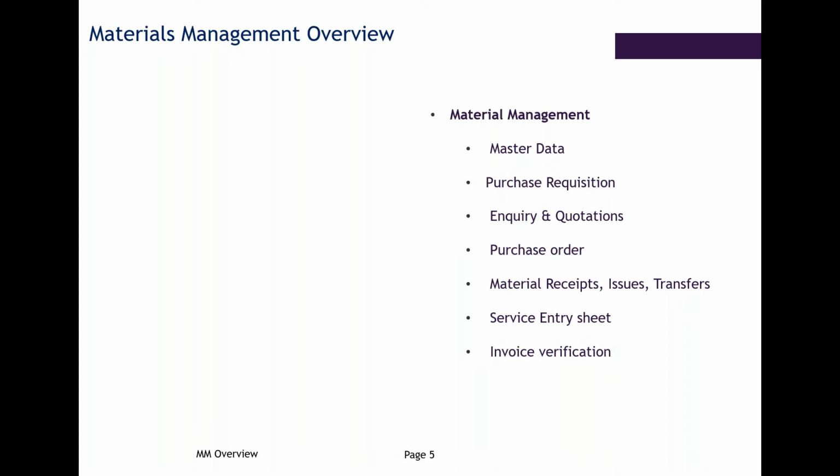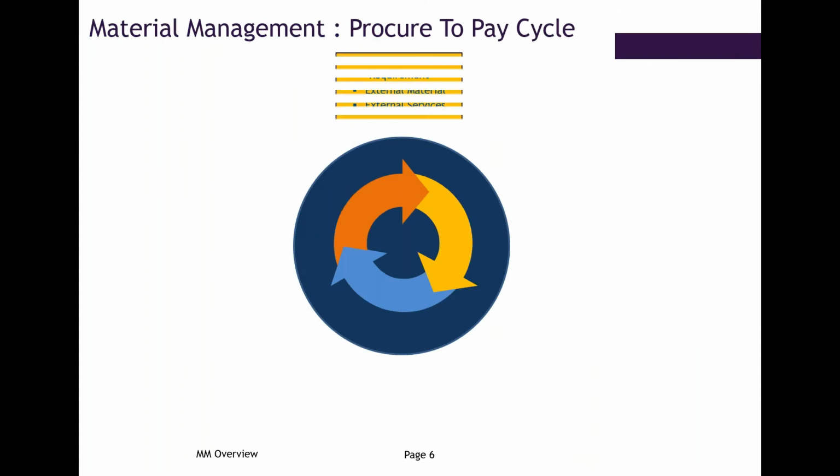So what generally do we have as master data in materials management? We'll have material master, service master, and info record, that we can also say as purchase info record, and source list.